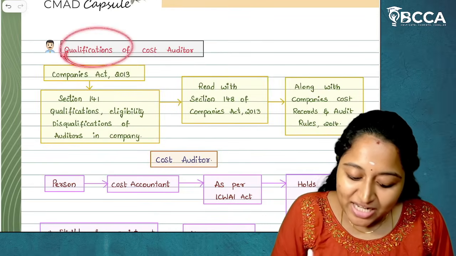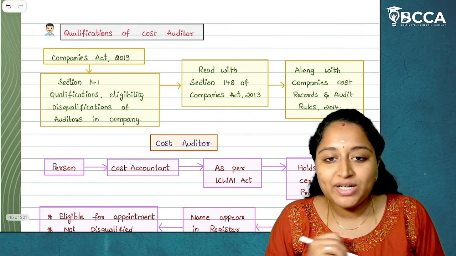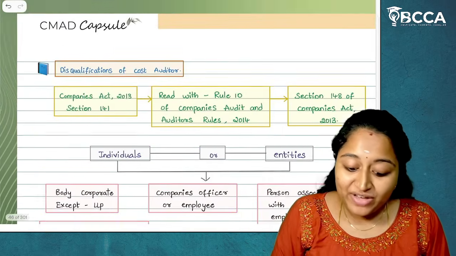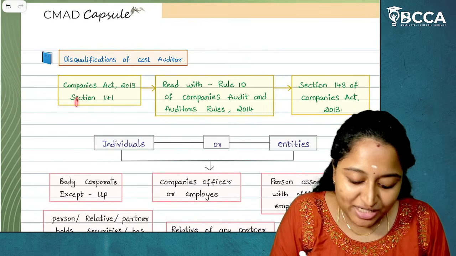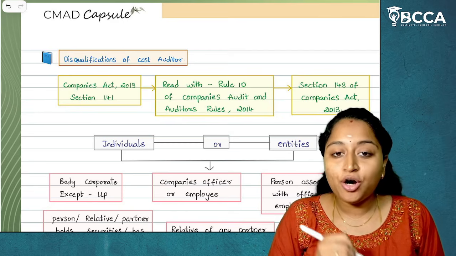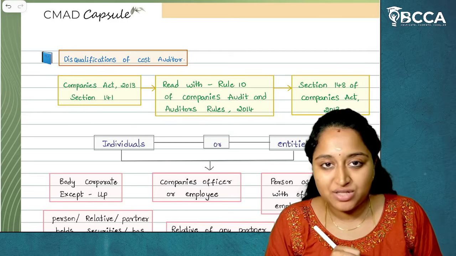Okay, qualifications have been given under section 141, read with section 148, along with companies cost records and audit rules 2014. Whereas disqualifications are given under section 141 of Companies Act, read with rule 10 of audit and auditors rules 2014 and section 148 of Companies Act 2013.